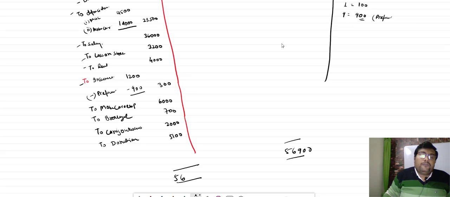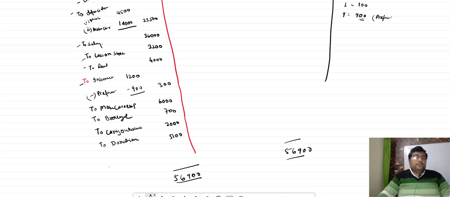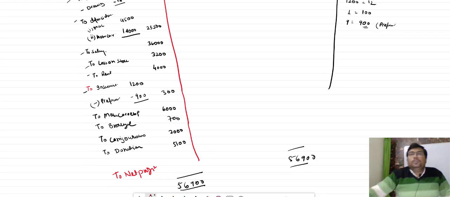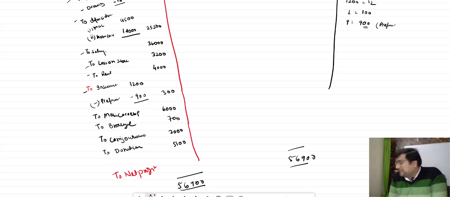56,900, and the difference will be transferred as net profit. From the trading account we get the gross profit, but from the profit and loss account we get the net profit. So bacha, now what to do? We have to see whether every adjustment is adjusted or not.